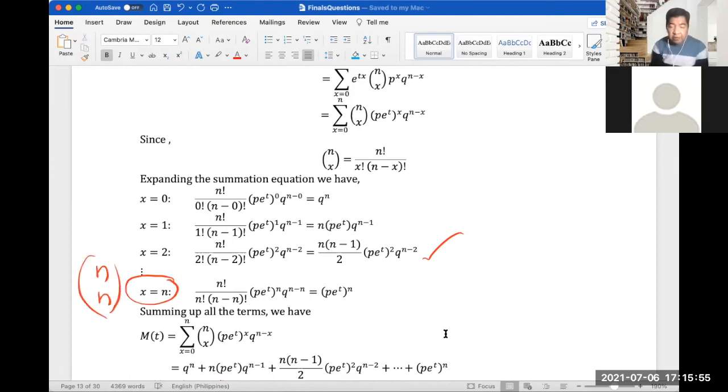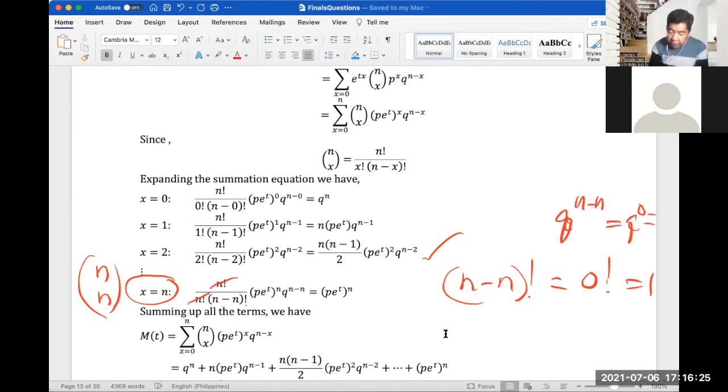So substituting again to our formula, n factorial over n minus n factorial, p e to the t raised to the n, q to the n minus n. So n minus n factorial is actually 0 factorial. But 0 factorial is equal to 1, so we have 1 here at the numerator. And this cancels out, right? And q to the n minus n is q to the 0. Any variable raised to 0 is equal to 1, so this is equivalent to 1. So what is left is p e to the t, quantity raised to the n.